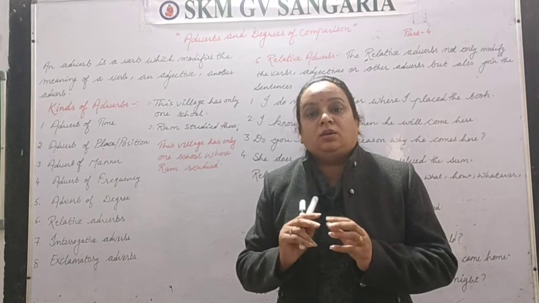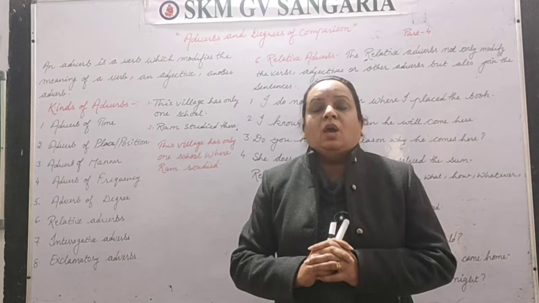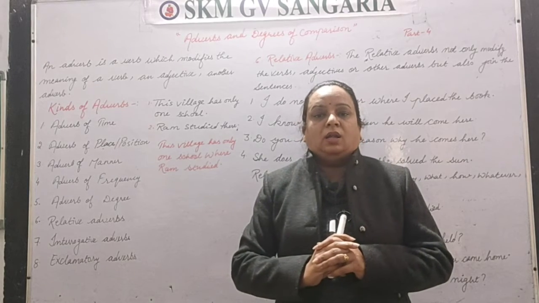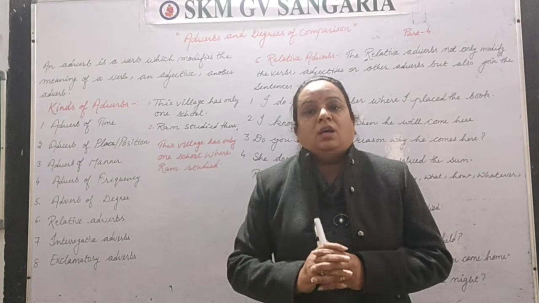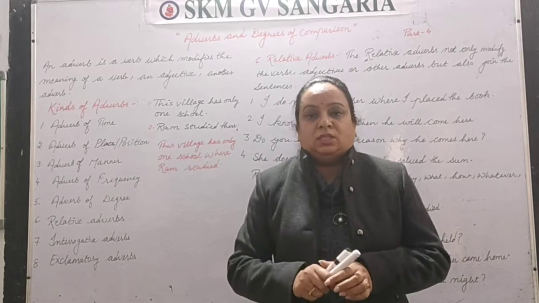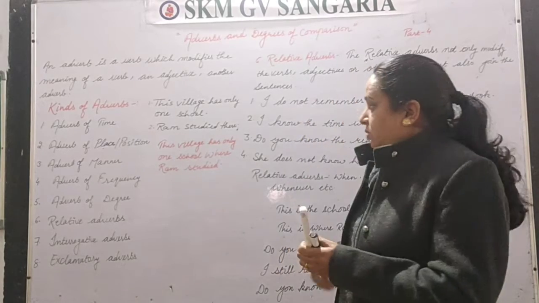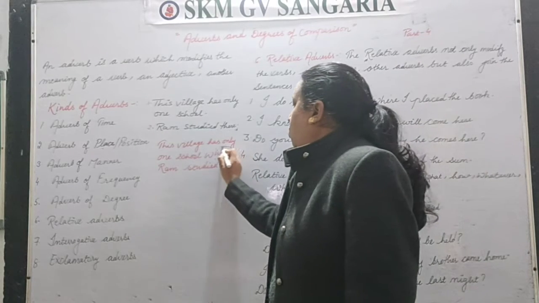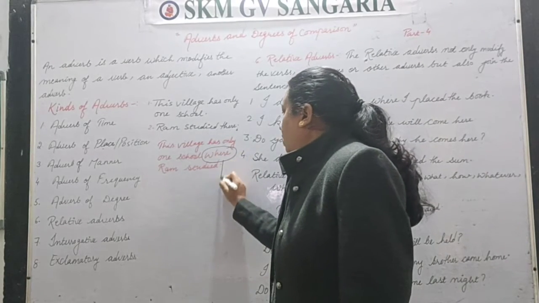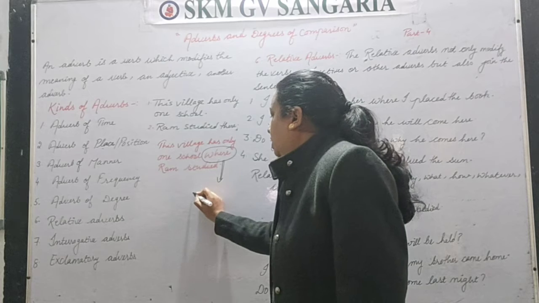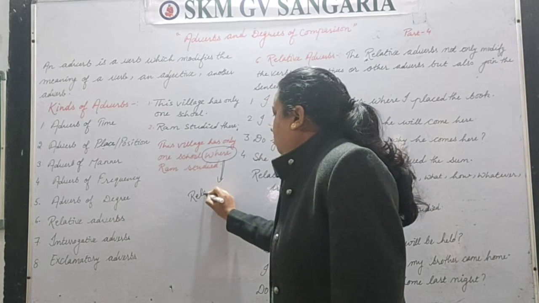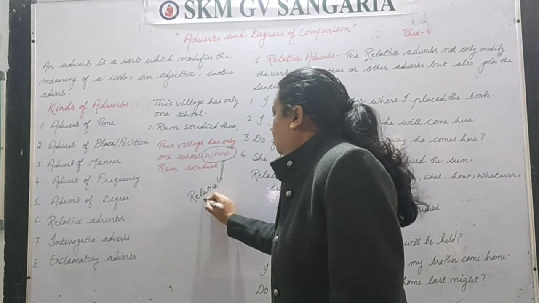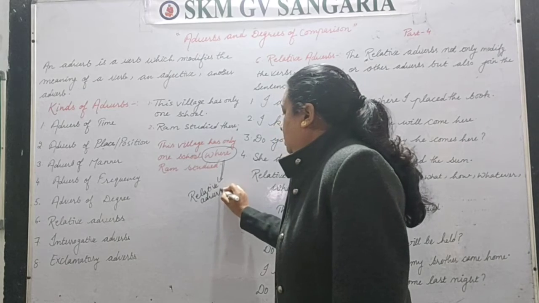They not only modify the verb, but are also used to join two sentences together. So here we can notice that in this village has only one school where Ram studied, this word where is working as a relative adverb in the sentence. Clear?